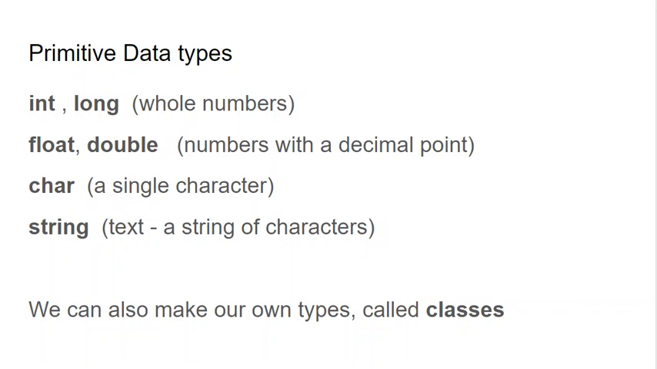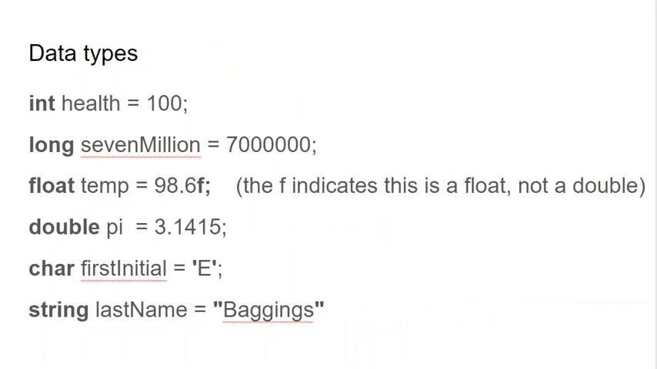Now let's take a look at how we would use them. So in this example, in this first line, I have int health equals 100. I'm saying, hey, I need a variable called health. It is going to store an integer, and I'm going to put the number 100 into it. This is: reserve me enough space for an integer, refer to it as health, and put the value of 100 in it.